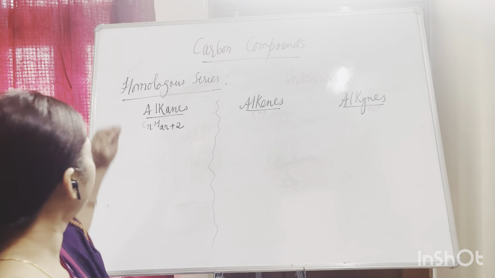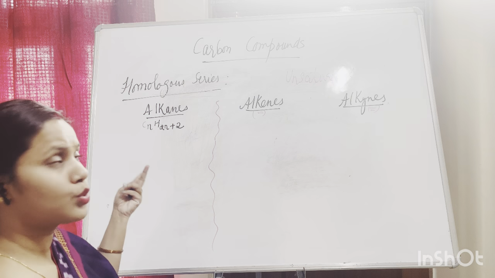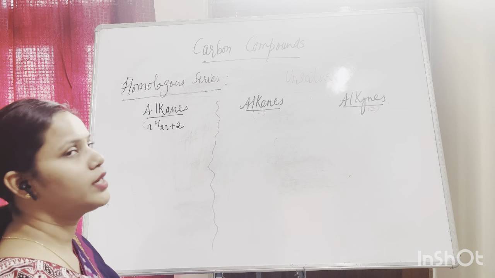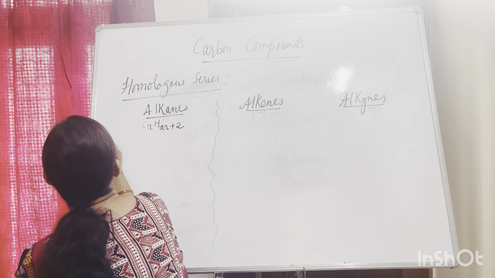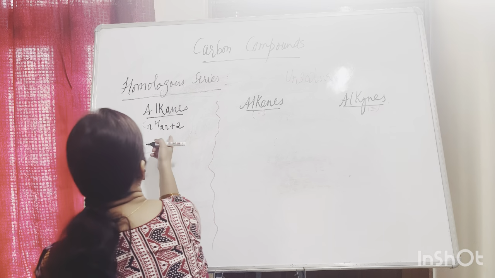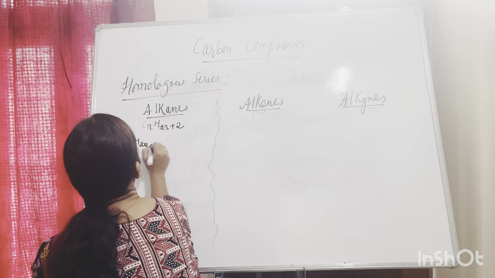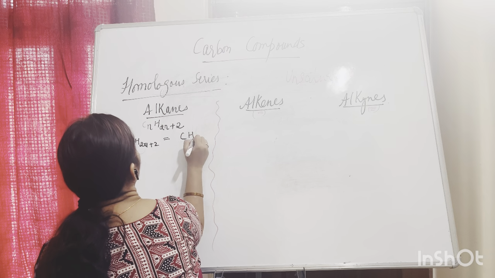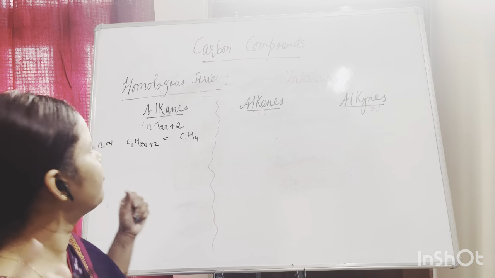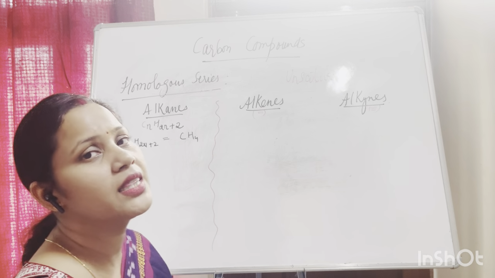What will we do first? Here, what is n? n is an integer. It can be 1, 2, 3 and so on. So if we put the value of n as 1, it will be C1H(2×1+2), that is CH4. That means the first member of the alkane family is methane.